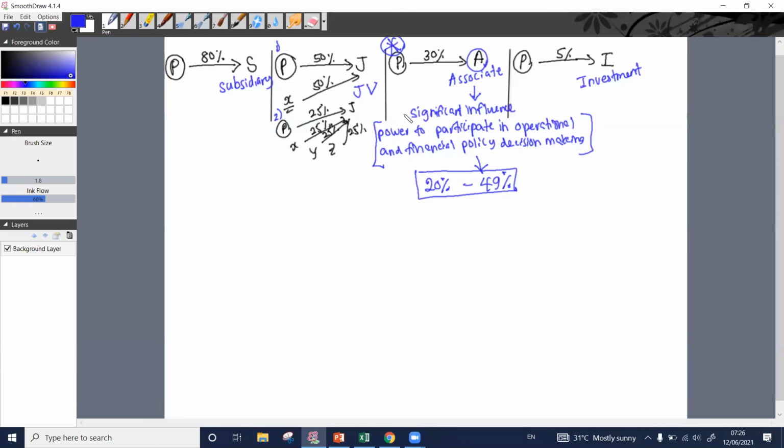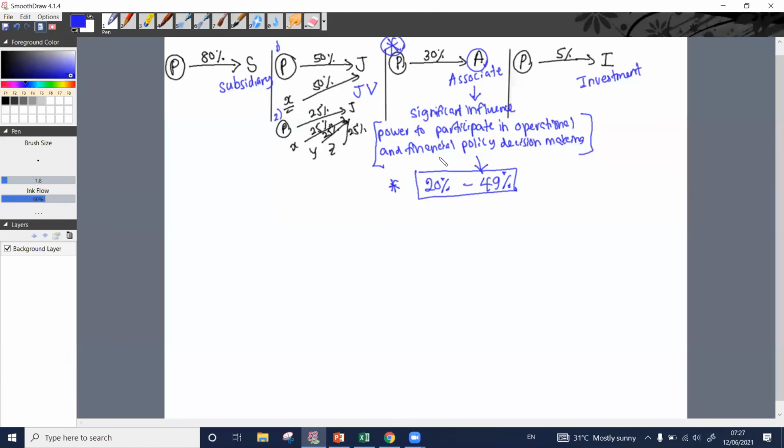If we have the significant influence, such companies we need to identify as associates, right? That is how LKAS 28 has guided us on how to identify associates, how to determine whether a particular company is an associate for us or not. This is not the only criterion that needs to be met, but this is the one we are mainly looking at.